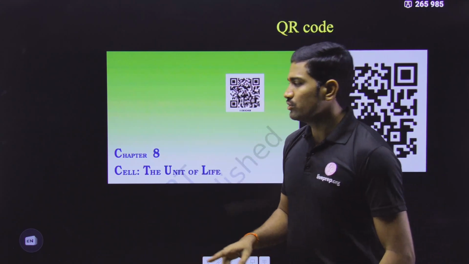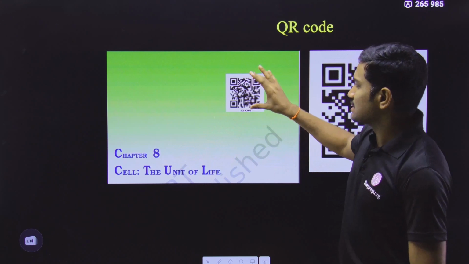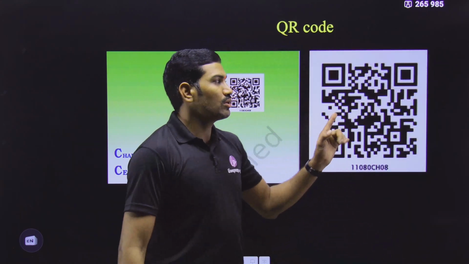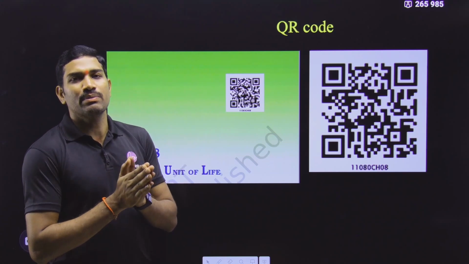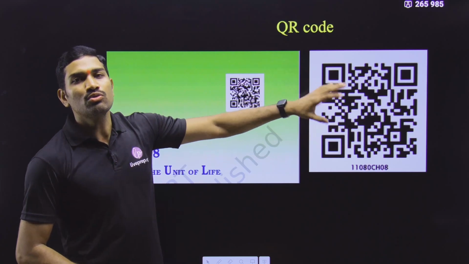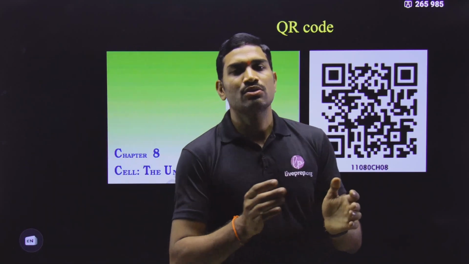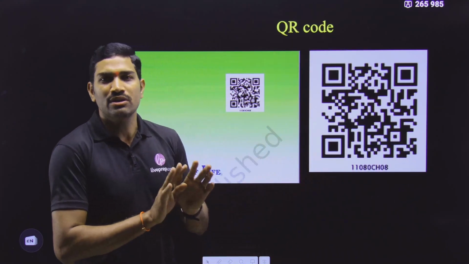If you look at the beginning of any chapter, for each and every chapter a separate QR code was given. Please understand this. In the NCERT textbook itself, just behind the cover page, they have given directions on how to use this QR code and how to get this information. Each and everything is given in detail, so that particular part I am not covering here.